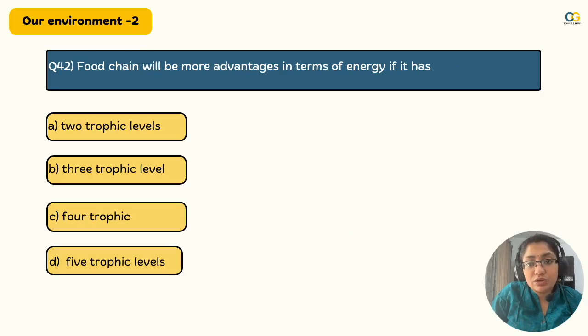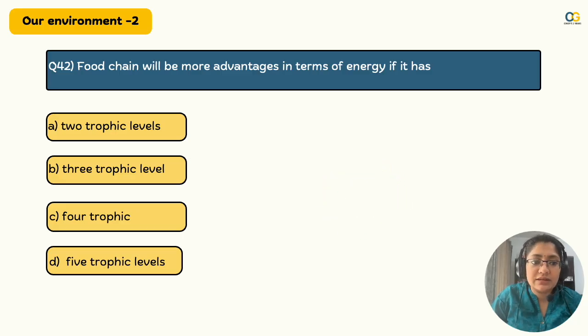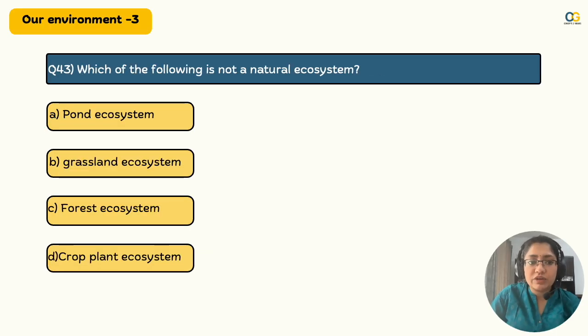Food chain will be more advantageous in terms of energy if it has 2 trophic levels, 3 trophic levels, 4 trophic levels, 5 trophic levels. Socho. Yes, the right answer is less trophic levels. With 2 trophic levels, less energy is dissipated and more energy is left. So it will be more advantageous in terms of energy if it is just 2 trophic levels. Moving on to the next one.